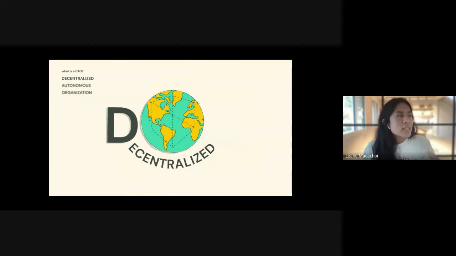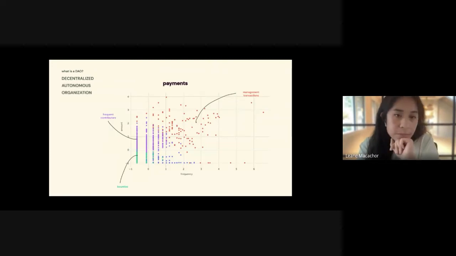And to explain this decentralization a little bit better, I'm going to dive into 3 key points. The first one is payments, because DAOs are free to trade permissionlessly without any person in the network.